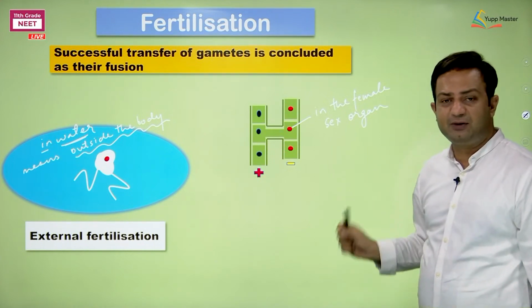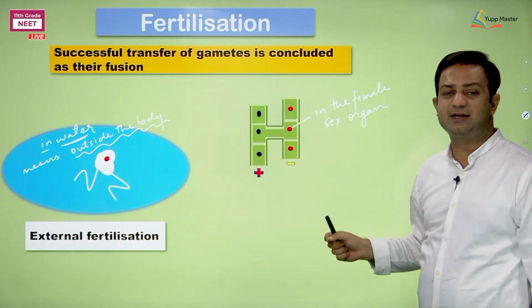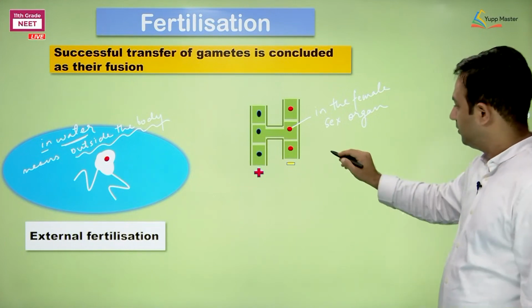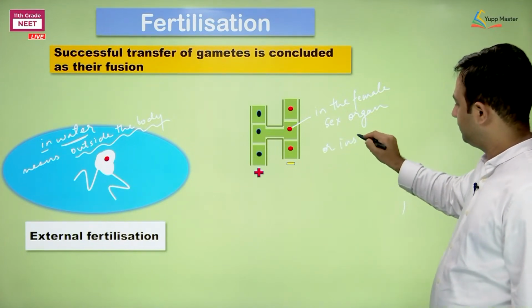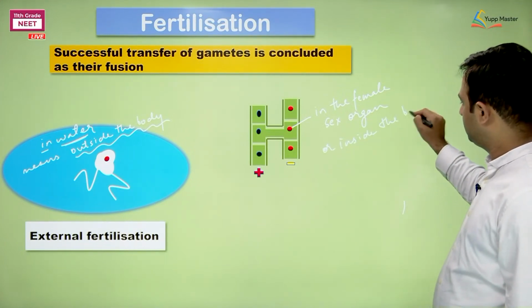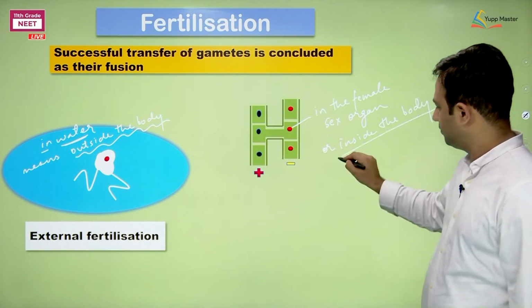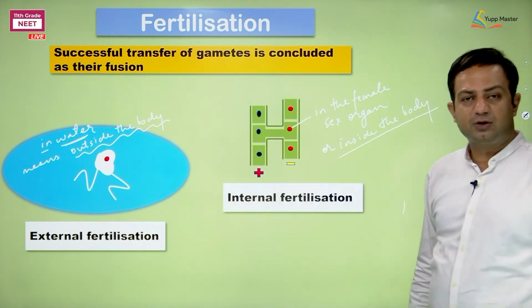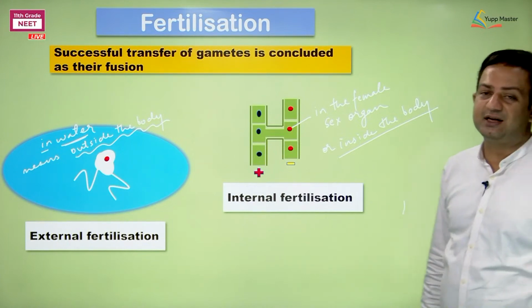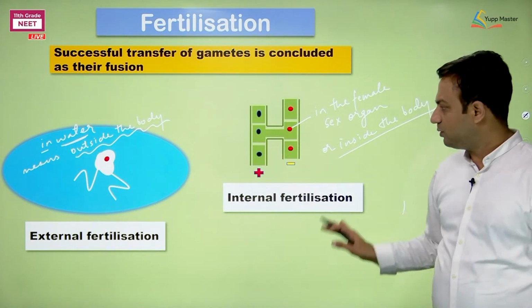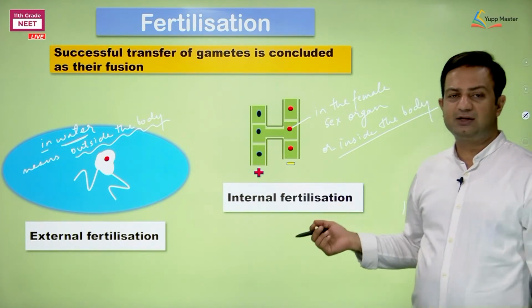If it is the female sex organ, it is inside the body. So here we can mention internal fertilization. This will be called internal fertilization.